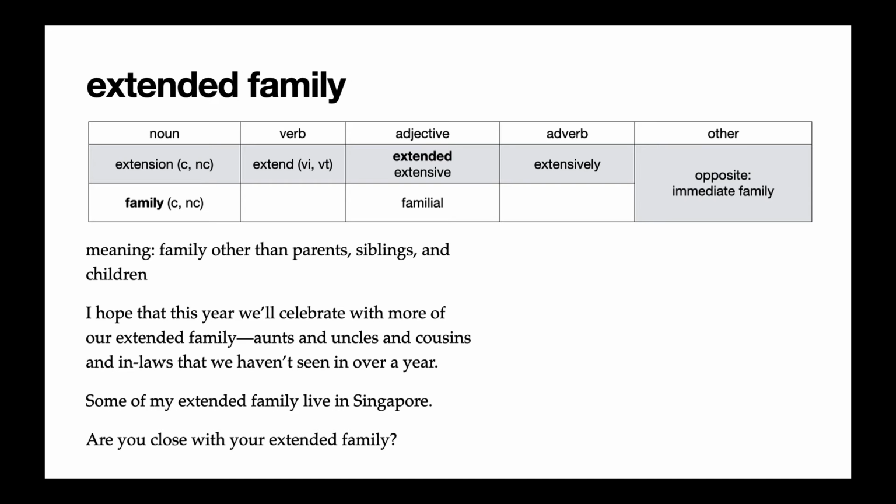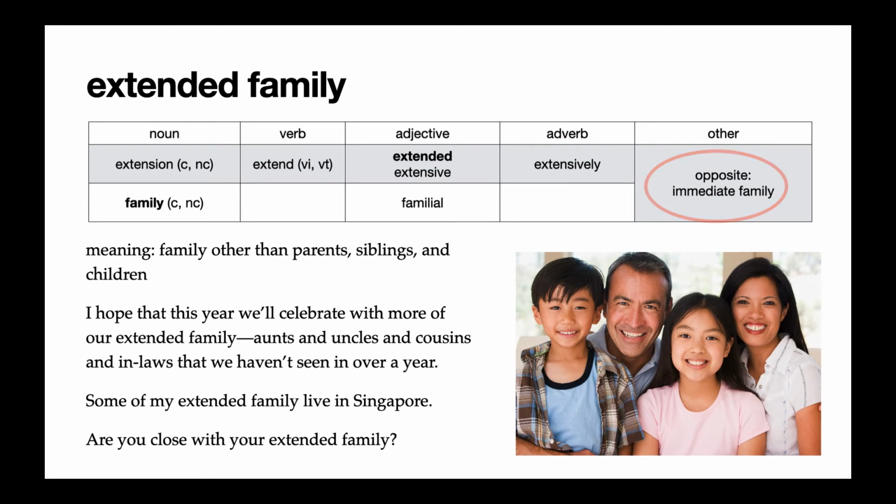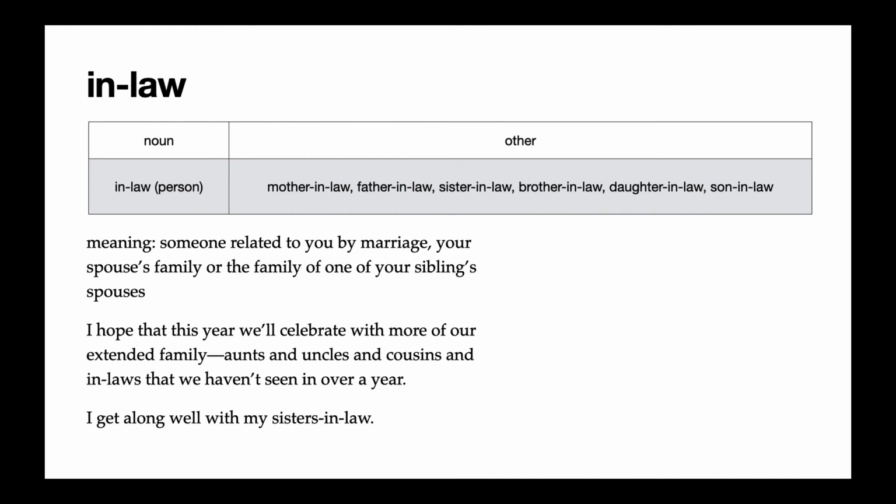And close here means like, are you friends with them? Do you see them often? Do you like being with them? The opposite of extended family is immediate family. So your parents and your brother and your sister and your kids, that's your immediate family. So in case you don't know what in-laws are, an in-law is a person who is related to you by marriage. So commonly, we'll say like my mother-in-law.